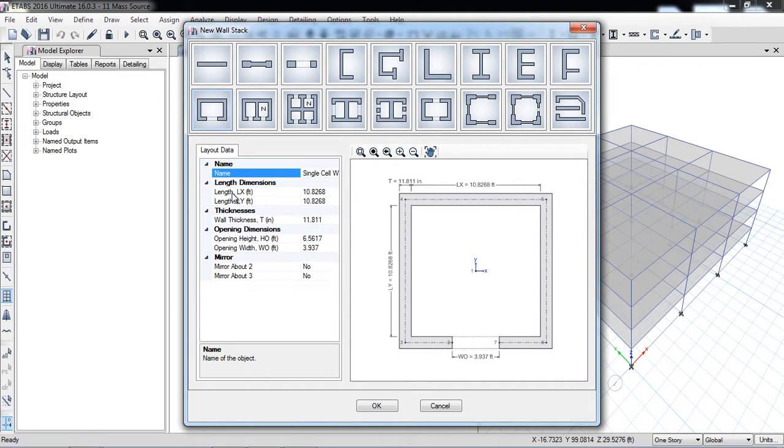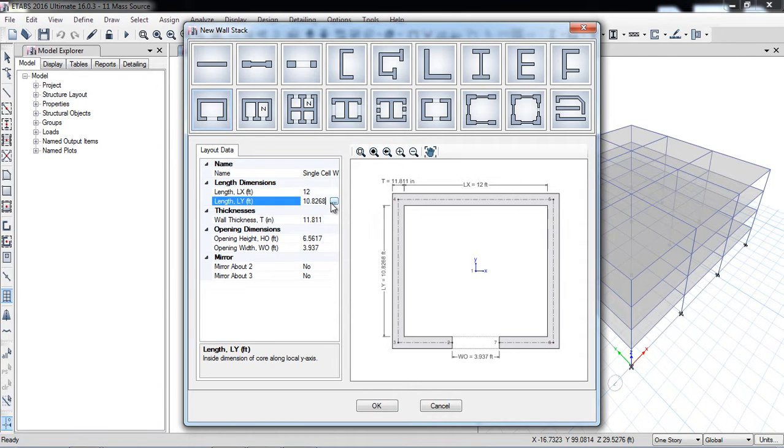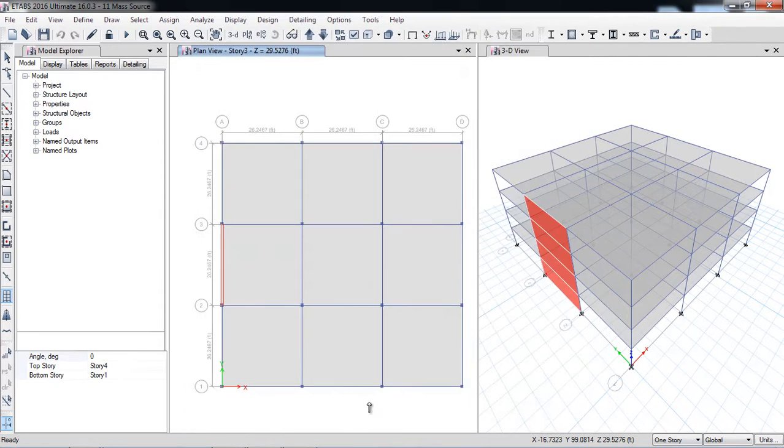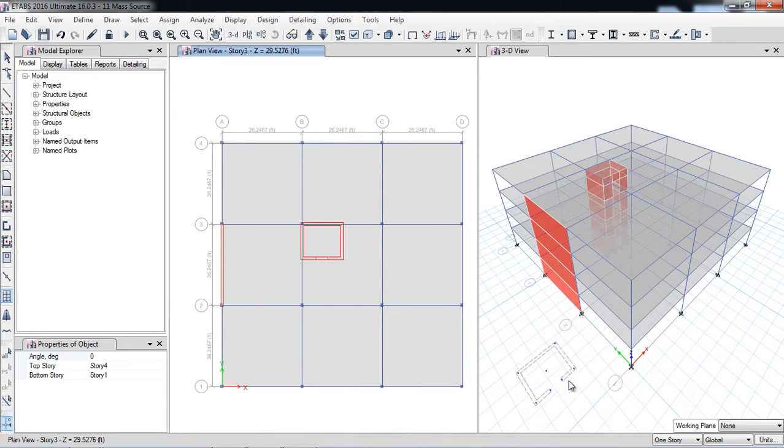What is the LX? Here LX is 10.82, the inner walls distance, you can change it. Right now, for example, I will change it to 12 feet, and the LY to, for example, 10 feet. Wall thickness right now is 11.8. I will take it as 12 inches, and the opening, all the things you can adjust according to your requirement. So here I will click OK, and right now I will go there and draw the shear wall.